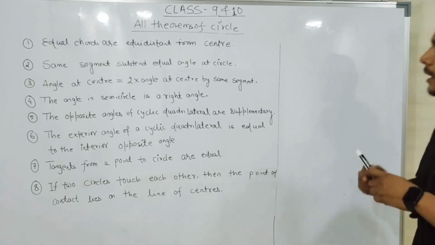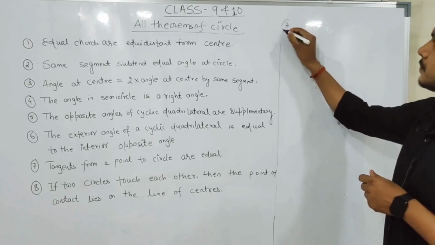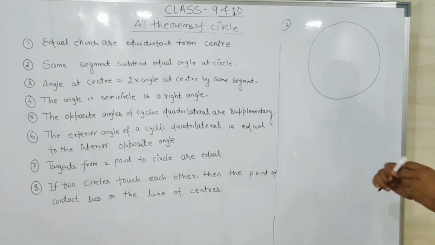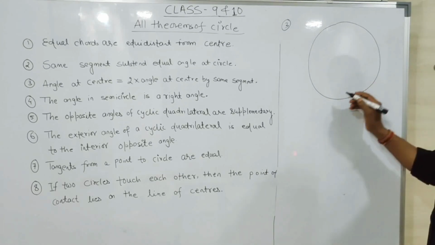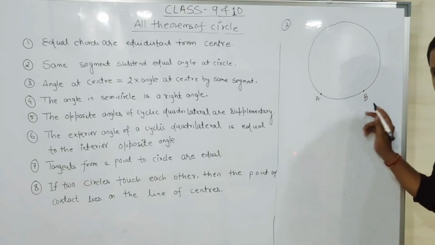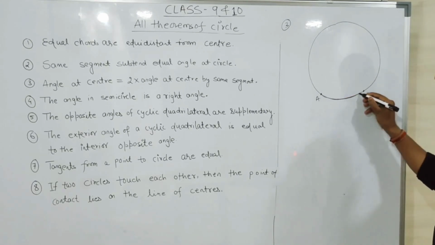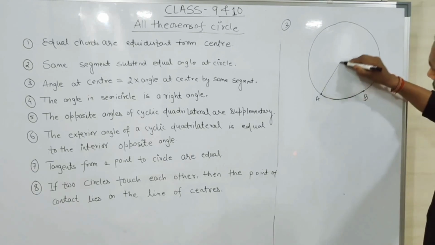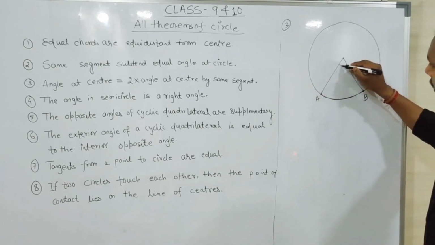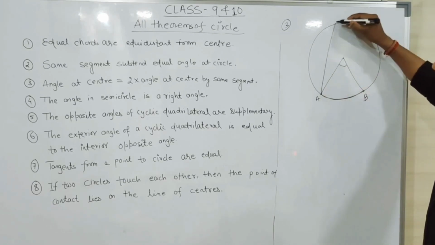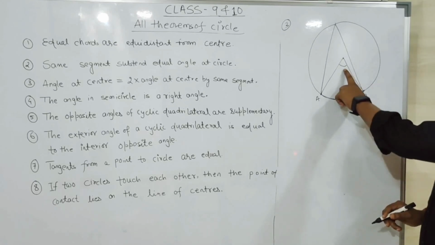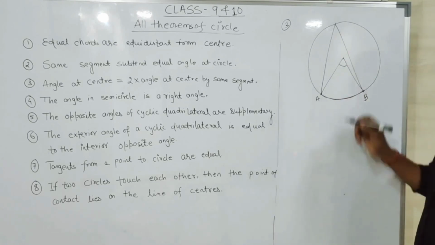This is a circle again, and this is the center. Again, this is segment AB. It says that the angle at the center is double the angle at the circle. So what will the value here be? It will be double.